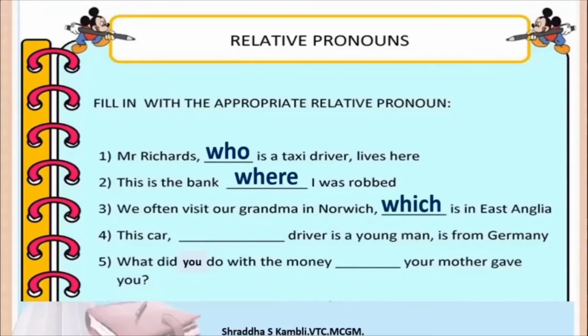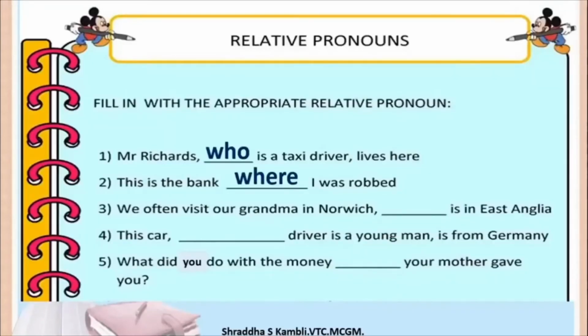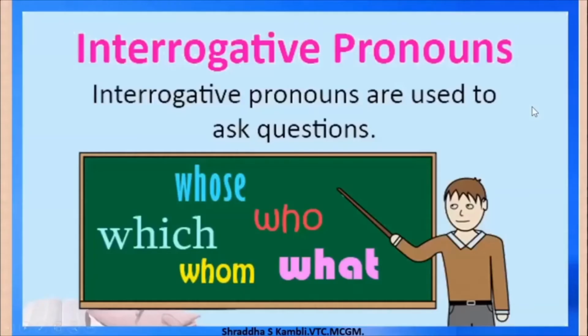I want you to pay attention to one more thing over here. The relative pronouns come immediately after the noun. So see, after Mr. Richards, which is a proper noun, bank, which is a common noun, Norwich, which is a proper noun again. So in the previous example also, let us take a look. See, so everywhere the relative pronoun comes after the noun. Okay, come on. Let's move on and let's go to the next type of pronouns in this lesson, and that is interrogative pronouns.